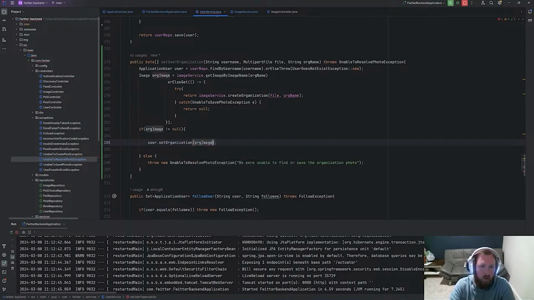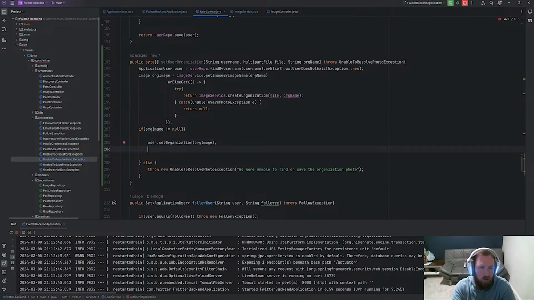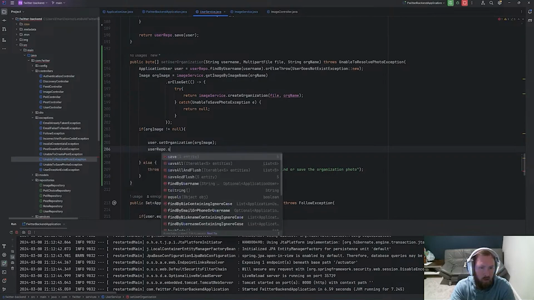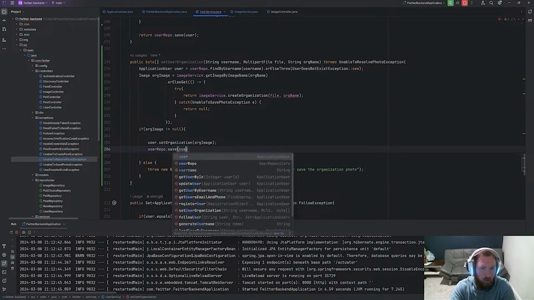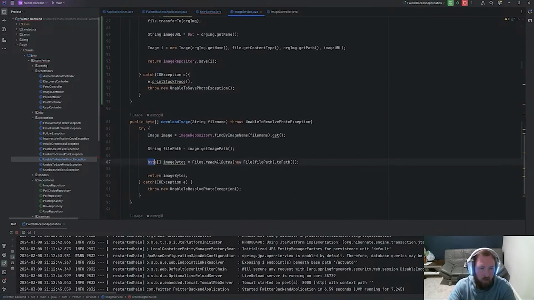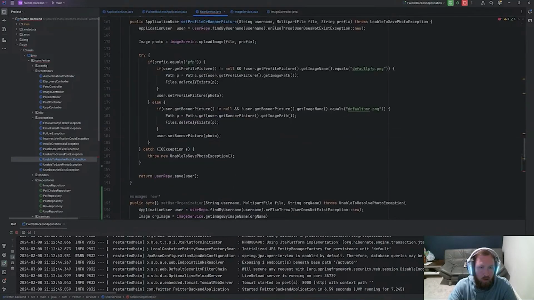We might want to set this to a string that can be nullable, maybe. We'll say userRepo.save, and we'll save the user after we updated it. So Files.readAllBytes. Let's go ahead and copy this really quick and come back to our user service.